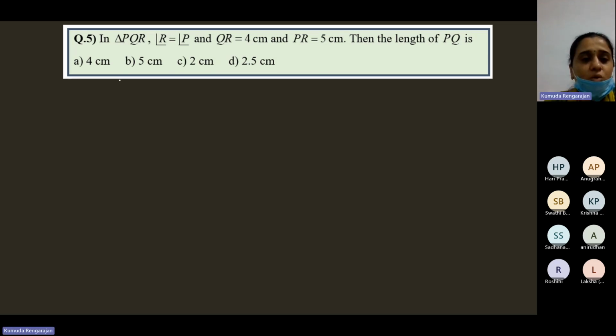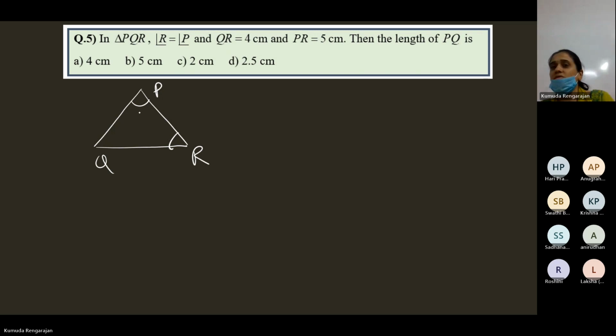In triangle PQR, angle R is equal to angle P. These two angles are equal. So now, again, isosceles triangle property. When two angles are equal, the sides opposite them are also equal. Sides opposite to equal angles are equal.